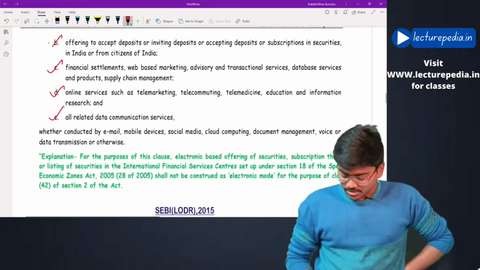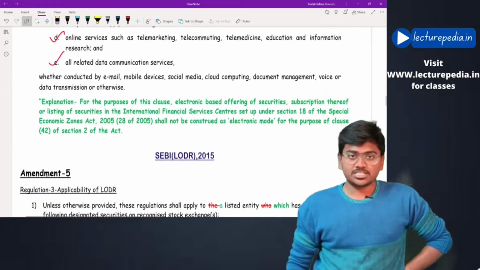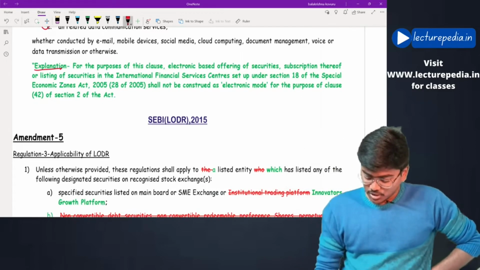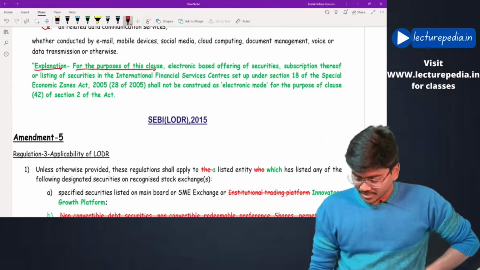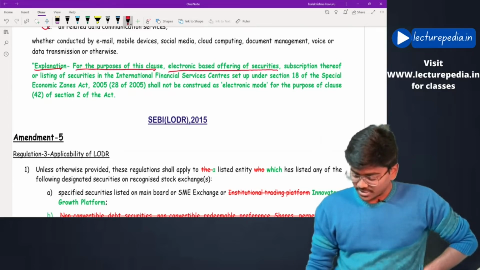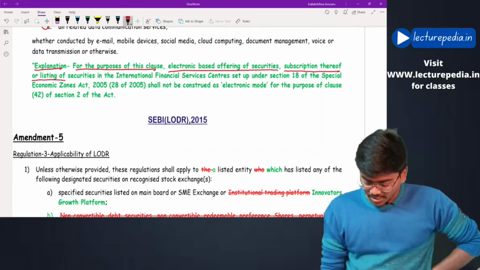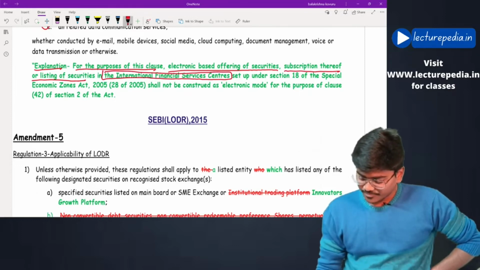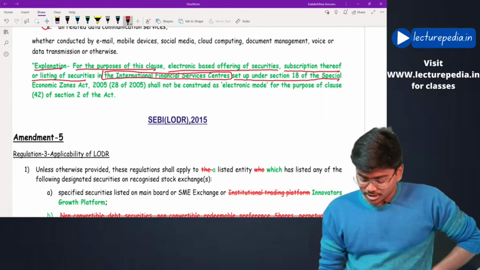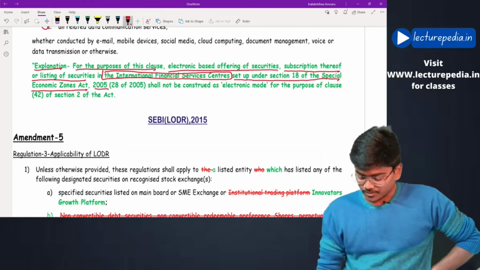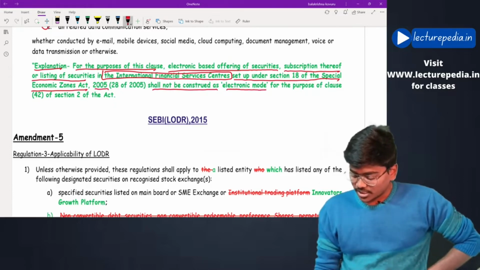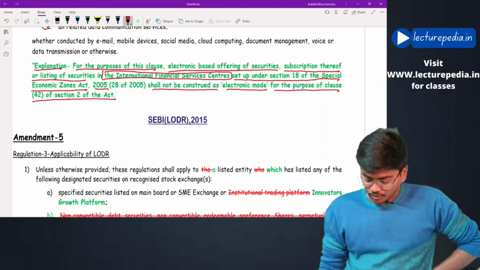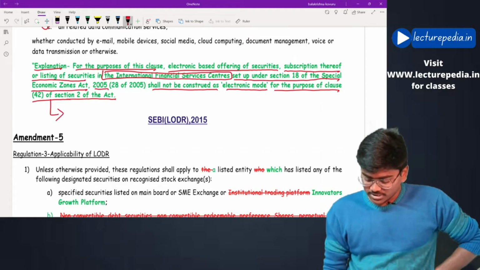Now, to this electronic mode definition, an explanation is introduced which says: for the purpose of this clause, electronic based offering of securities, subscription thereof, or listing of securities in the international financial services centers set up under section 18 of the Special Economic Zones Act 2005 shall not be construed as electronic mode for the purpose of clause 42 of section 2 of the Act. Clause 42 of section 2 defines foreign company.